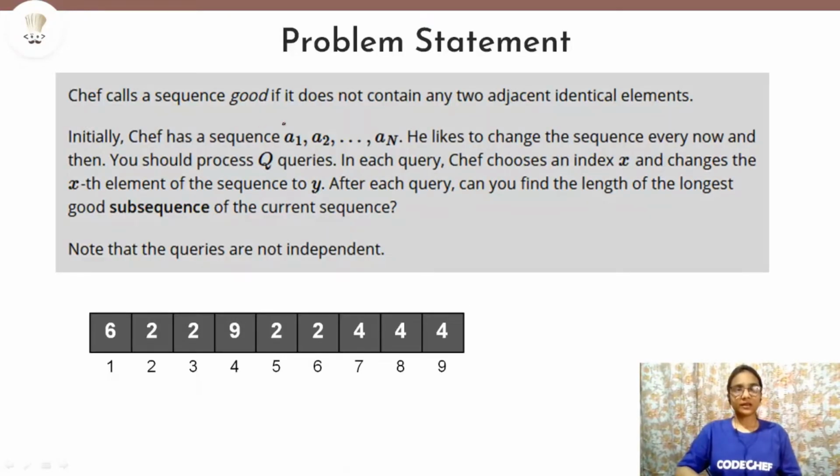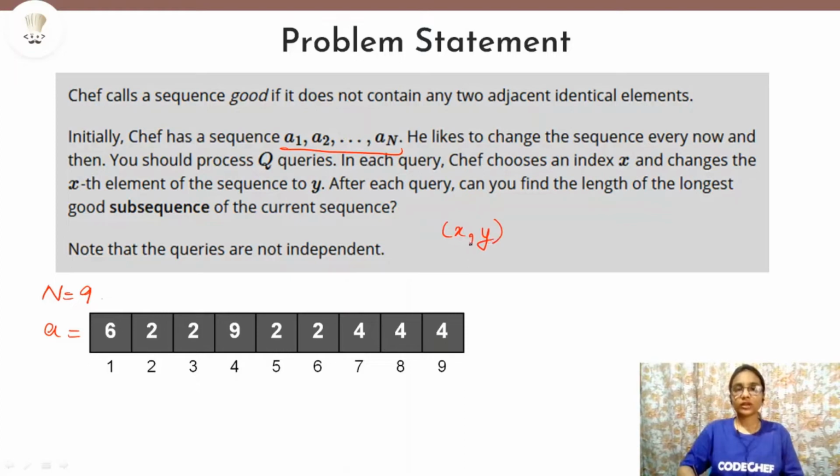In the problem statement, we are given a sequence A1, A2 up to AN. So you can see an example here. Let us take this example of the sequence as A, and the length of the sequence is n equals 9. So A1, A2 up to A9. Now, it is also given in the problem statement that Chef likes to change the sequence every now and then, and for that we are given a few queries. Each query is of the form x, y.